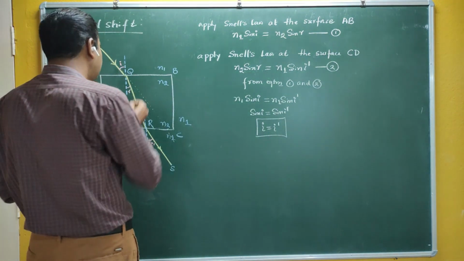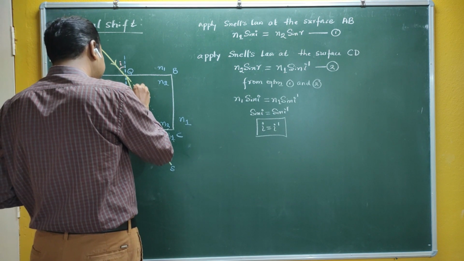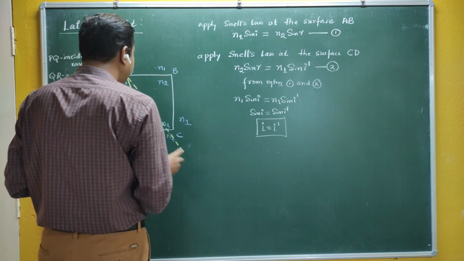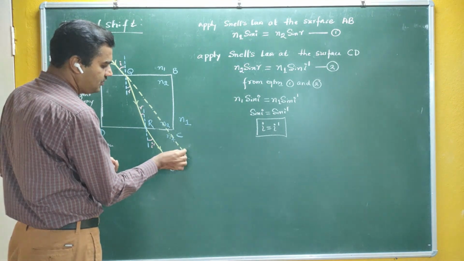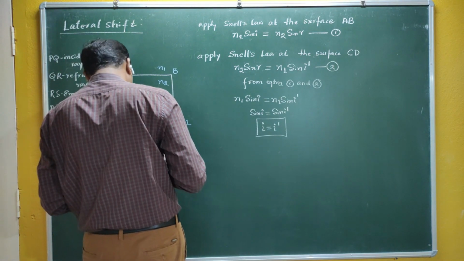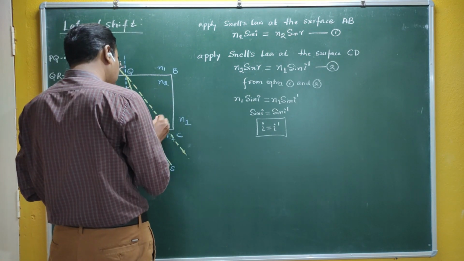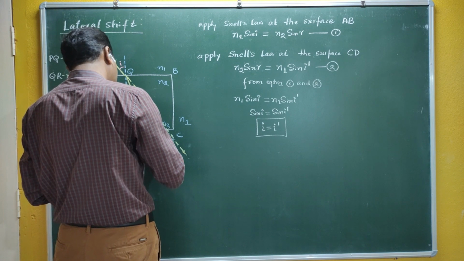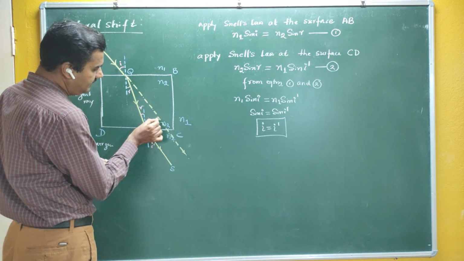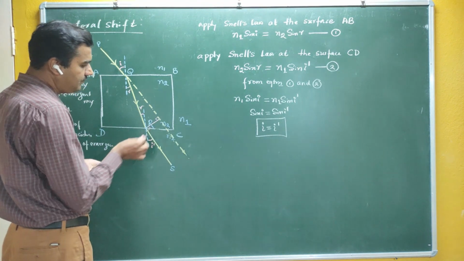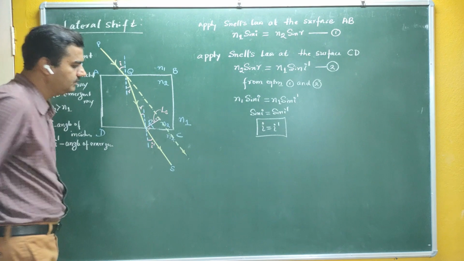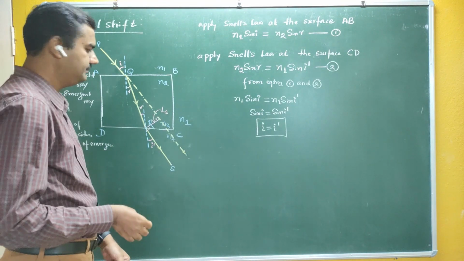So what is the meaning of lateral shift? You can see here, in the absence of the medium, light would have traveled in this particular direction. But due to the presence of the medium, it gets shifted here. How much is the shift? How will you calculate the shift? Very simple. You have to find the distance between the direction of the incident ray and the direction of the emergent ray. Simply draw a line which is perpendicular to the emergent ray and the direction of the incident ray. You can see here, this is nothing but your lateral shift. This is the amount of shift here.